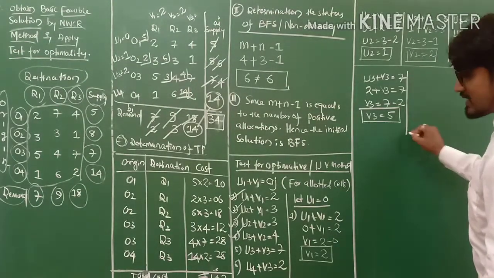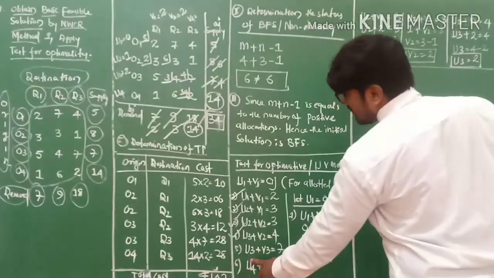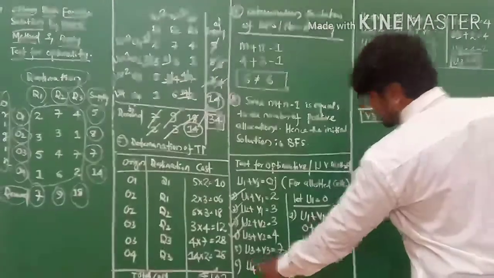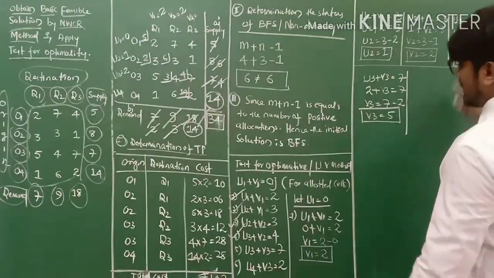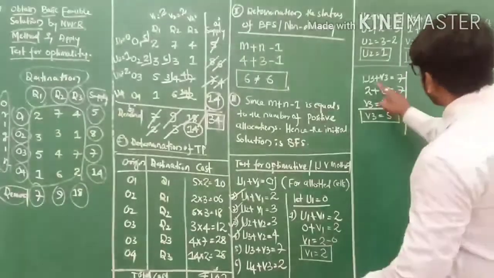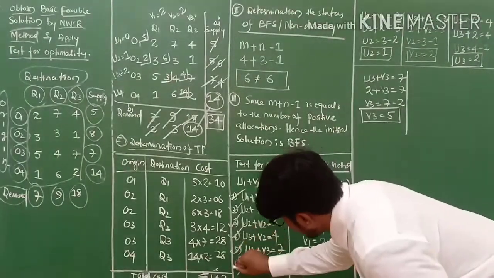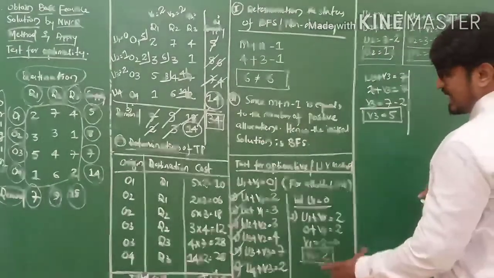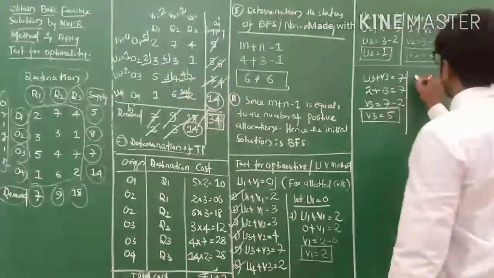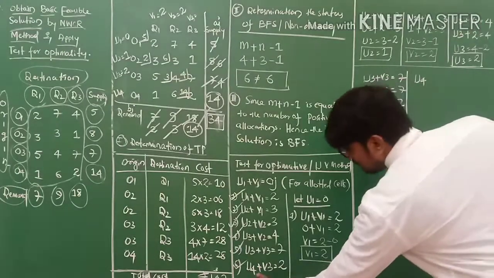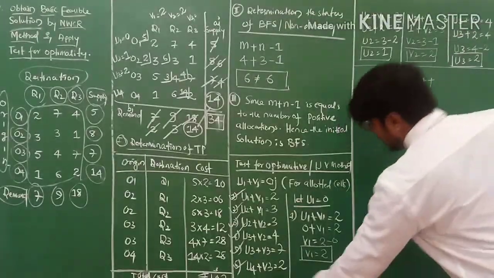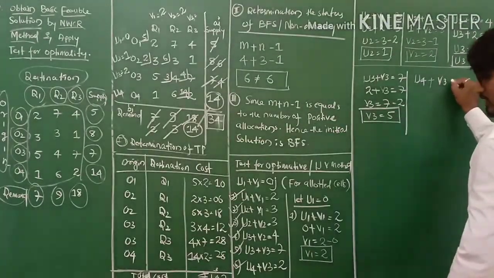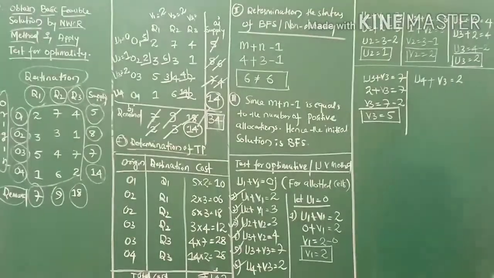And the last one is this one, u4 plus v3 equals 2, my friends. So write u4 plus v3 equals 2. Fine. Now u4 we don't know.